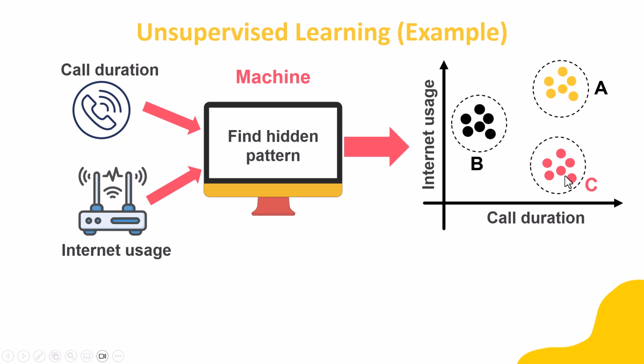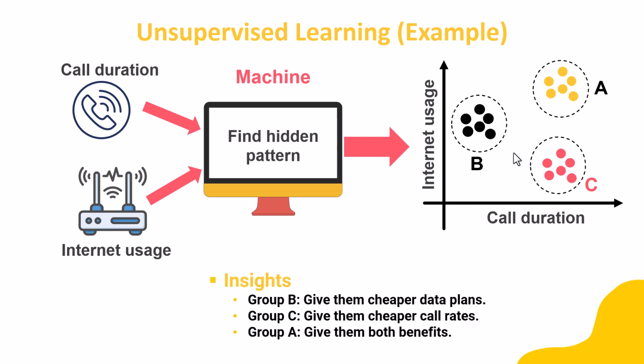From these three different groups, we can easily recognize the Group A customer, they have high call duration and high internet usage. For Group B customers, they have high internet usage and low call duration. And for Group C customers, they have high call duration and less internet usage. So based on this information, the company can provide different packages to the customers in Group A, Group B, and